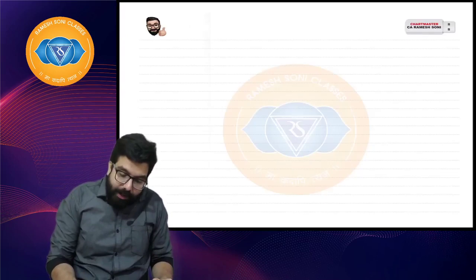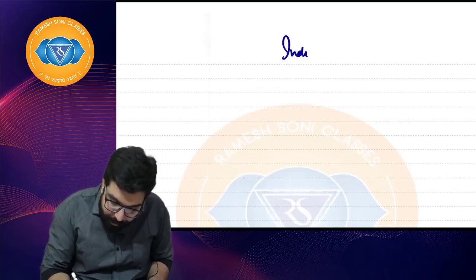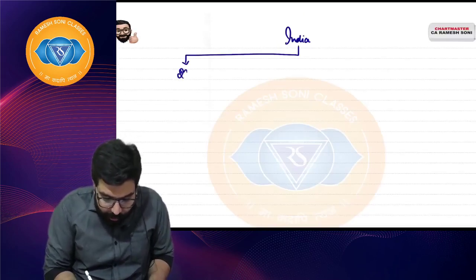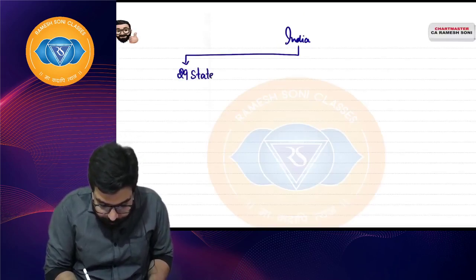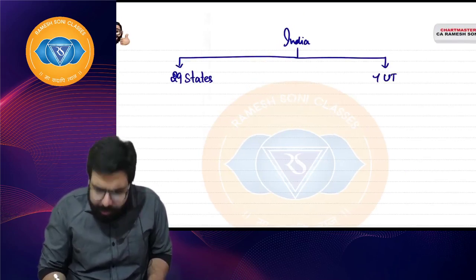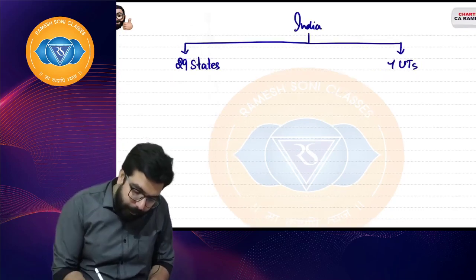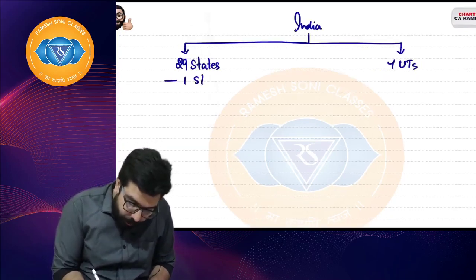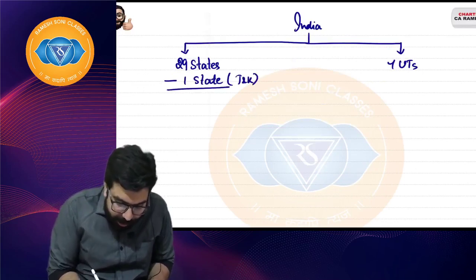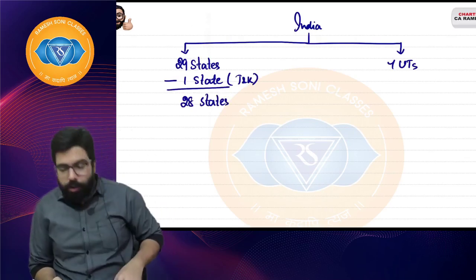Now in the normal sense, India has how many states? 29 states and 7 UTs. But then one state was deducted. Jammu and Kashmir was reduced, and actually only 28 states are there now, sir.